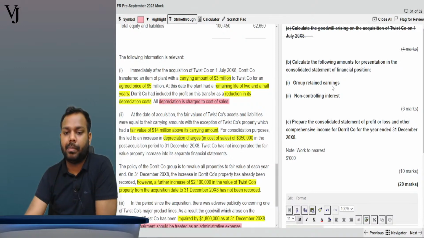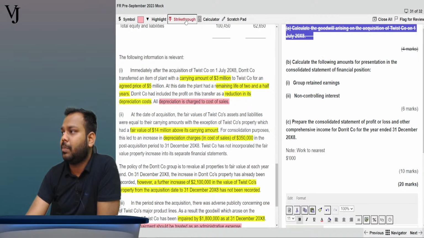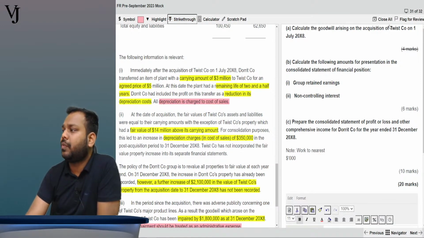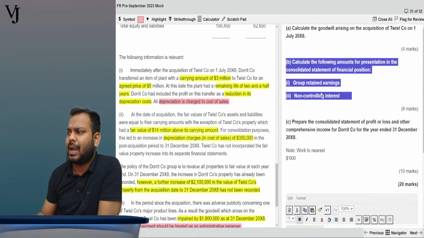Now, coming to point number B. Calculate the following amounts for presentation in the consolidated statement of financial position: group retained earnings and NCI. See, now understand, guys. In the earlier part, the question clearly mentioned that we need the value of goodwill on 1st July 20x8. But in this case, the question is not mentioning the date. Can you tell me, by reading the question, on what date the question needs the balance of group retained earnings and non-controlling interest?